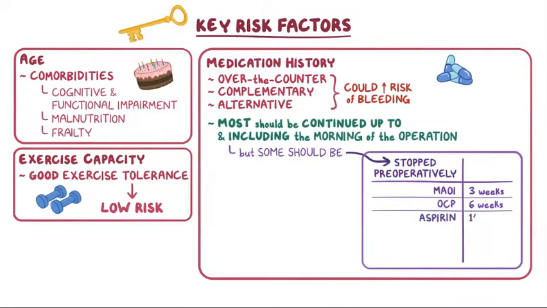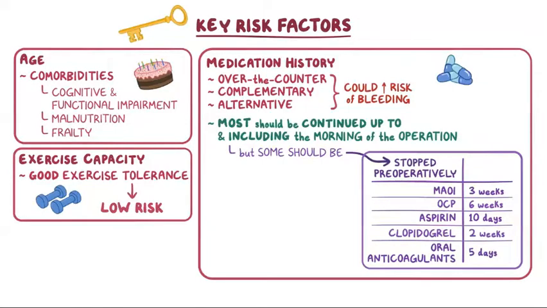Aspirin should be discontinued 10 days before surgery. Thienopyridines, like clopidogrel, should be stopped 2 weeks before surgery, and oral anticoagulants should be stopped 5 days prior to invasive procedures. In contrast, selective cyclooxygenase 2, or COX-2 inhibitors, like NSAIDs, are okay to continue until surgery.